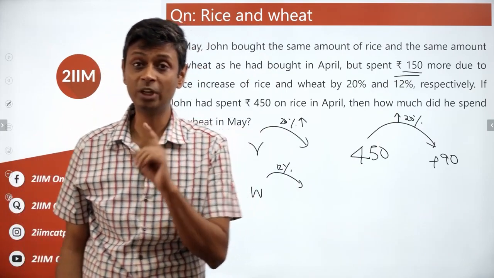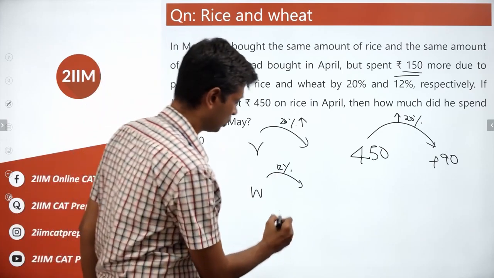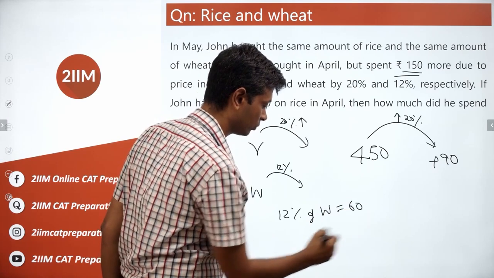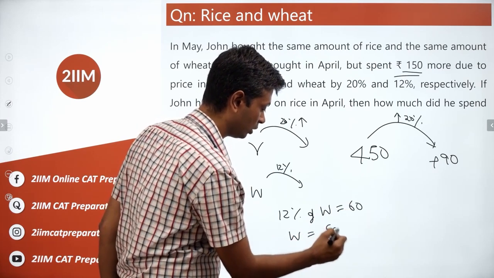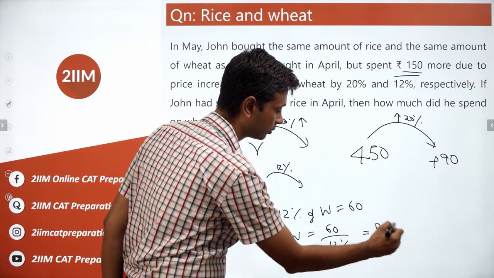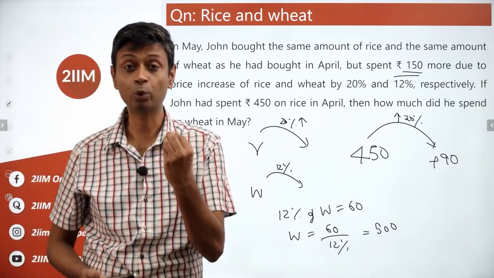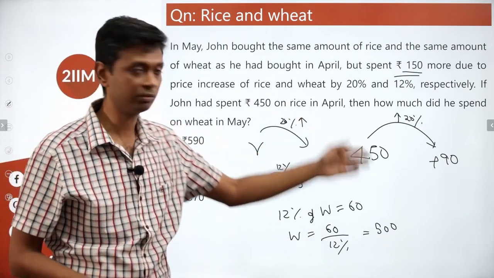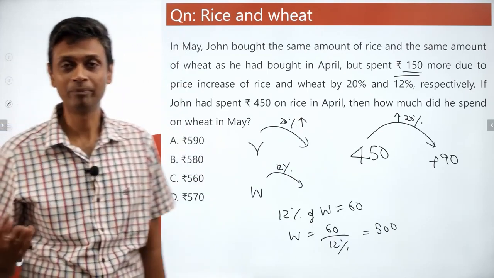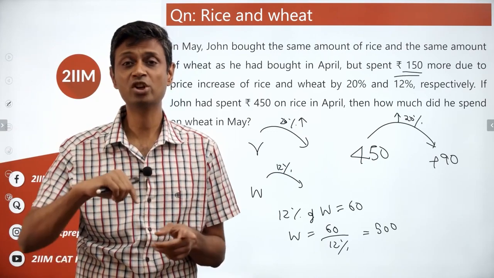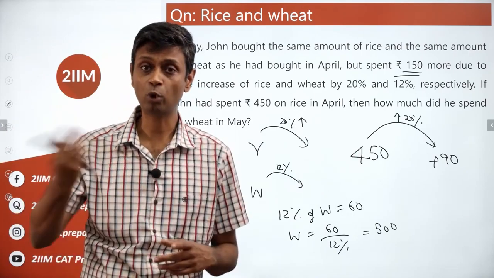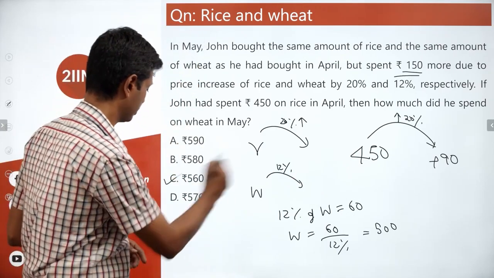Now the rate at which wheat price increases is 12%. 12% of wheat price is 60, so wheat is 60 by 12%. 60 by 12 is 5. This should be 500. So in April, he spends 500 rupees on wheat, apart from having spent 450 on rice. Then how much did he spend on wheat in May? In April, he spends 500. In May, he should have spent 12% more. 12% of 500 is 60. We've already seen that. 60 more. 500 plus 60.